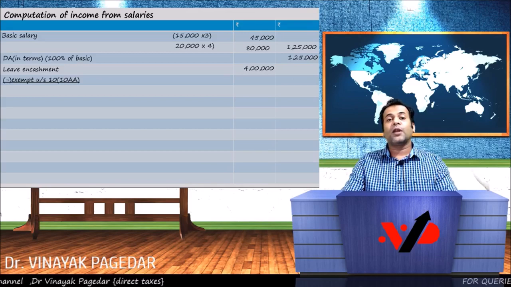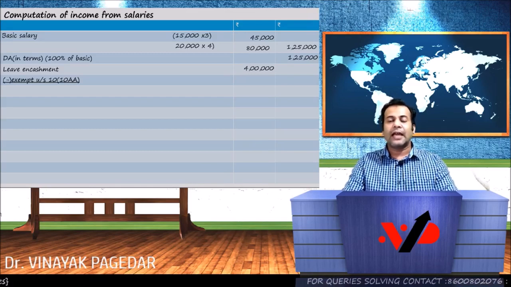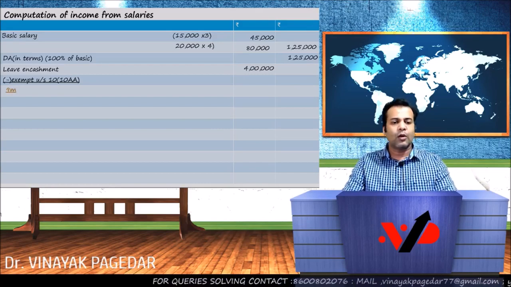Now we start with the formula: leave credit into average salary per month. Correct? The first component of the exemption is the leave credit, and we multiply it by the average salary per month. Let us go into the leave credit. The answer comes to 9 months, and we'll work out how we got the leave credit of 9 months. Okay? So here we go.